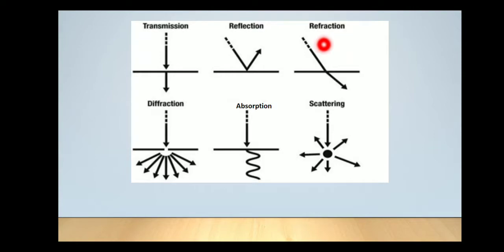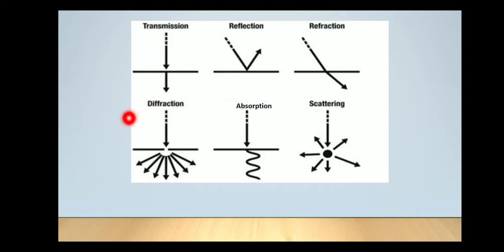Next, coming to the refraction, so we can see the incident ray is bent at a certain angle when it passes from one denser medium to the medium which is having different density. The next one is diffraction.